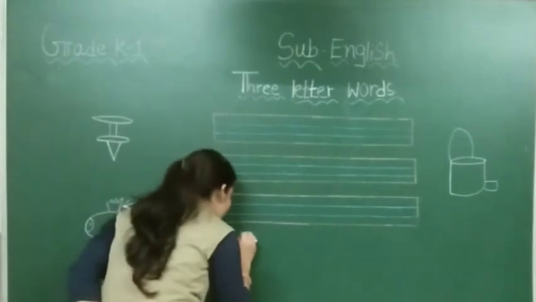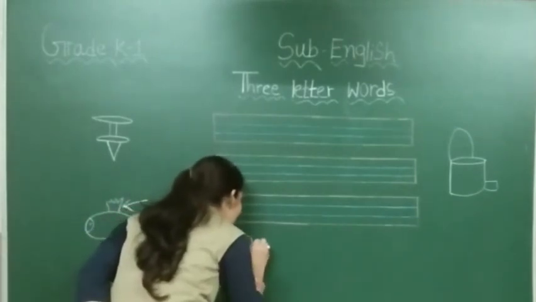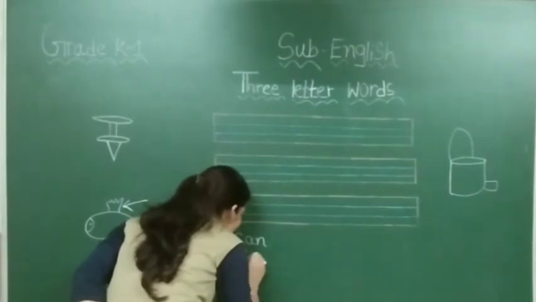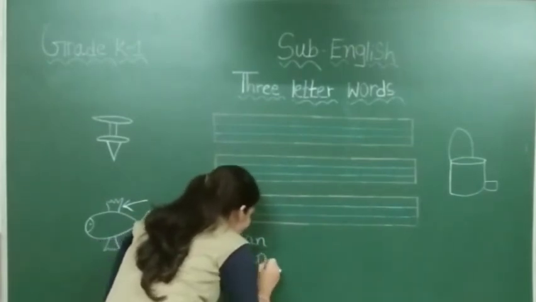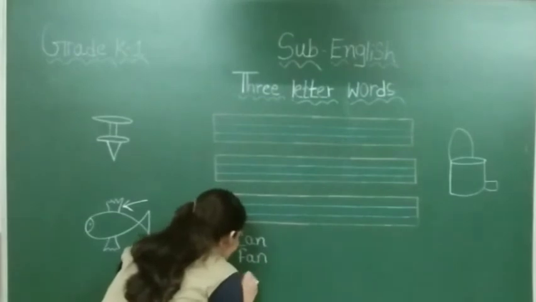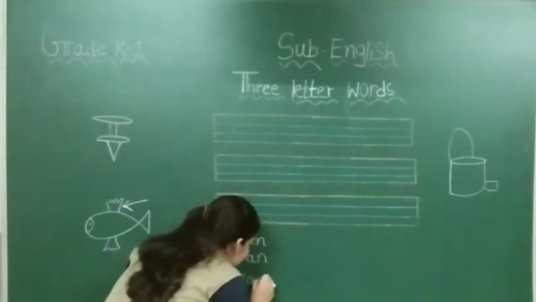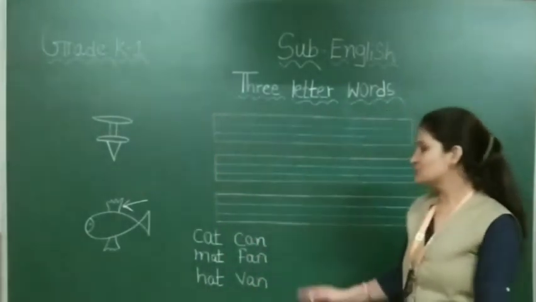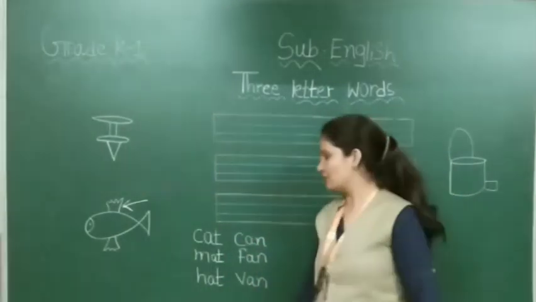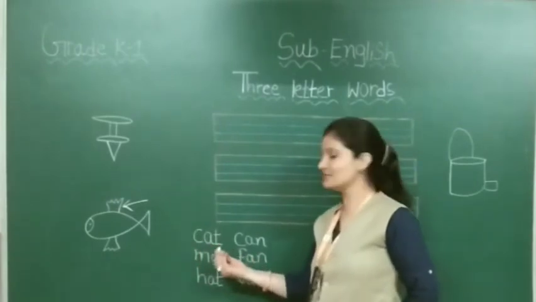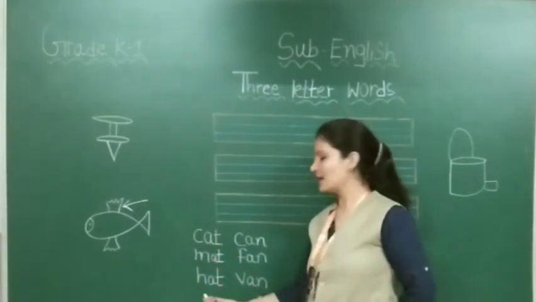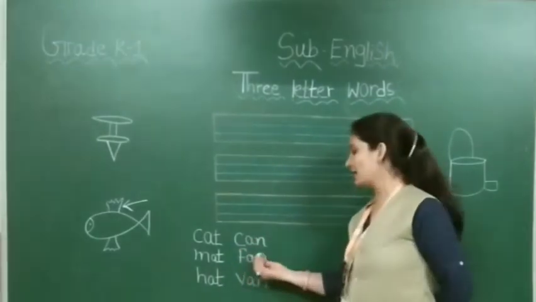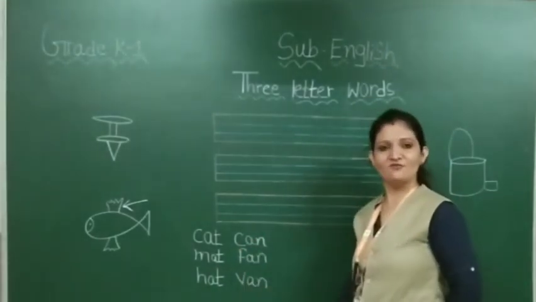Now here K and N, can. F and N, fan. Then V and N, van. These six are three-letter words of A sound. That is K-A-T cat, M-A-T mat, H-A-T hat, K-A-N can, F-A-N fan, V-A-N van.